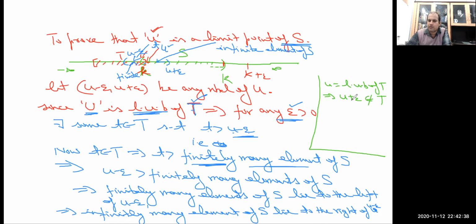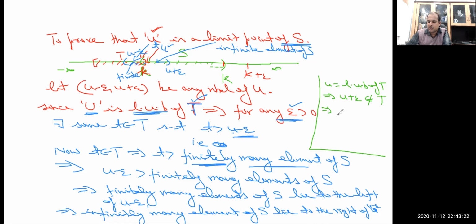and u plus epsilon, for epsilon greater than 0, will be greater than and to the right of u. Since supremum is the least among all upper bounds, but again supremum is also a bound for the set, so it is going to be greater than or equal to every member of the set S. So u plus epsilon will not be in the construction of T, because it is greater than infinitely many members, in fact every member, of the set S. So as per construction u plus epsilon will not be in T.